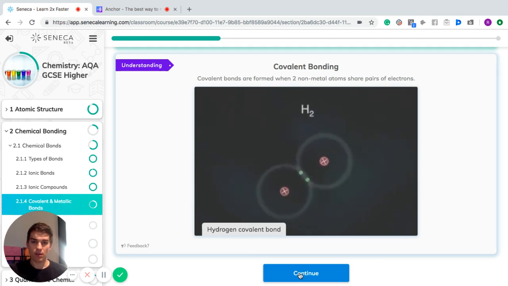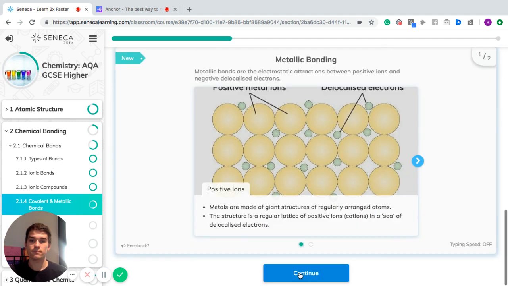So an example of that might be in the gas hydrogen, H2. Each hydrogen atom brings one electron and they share both of them in the middle, and it allows them to both have a full outer shell, and it's shared between the two of them.